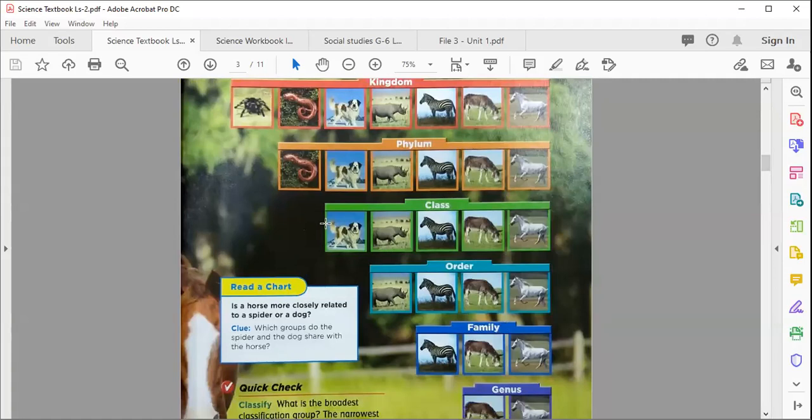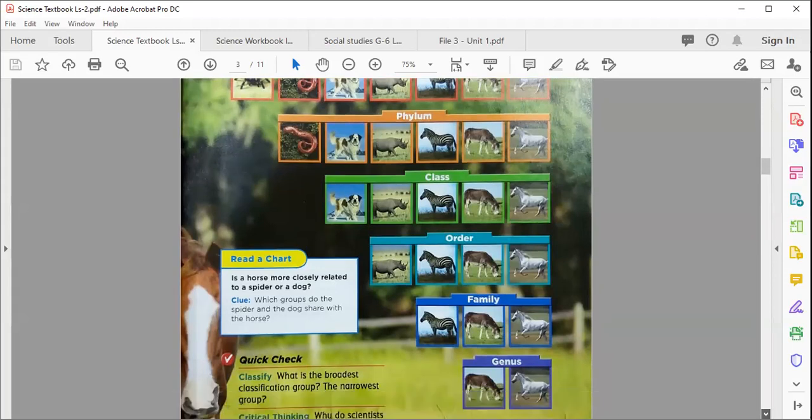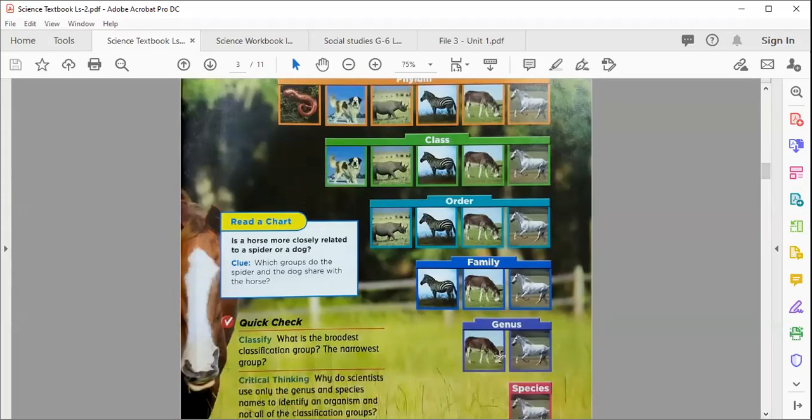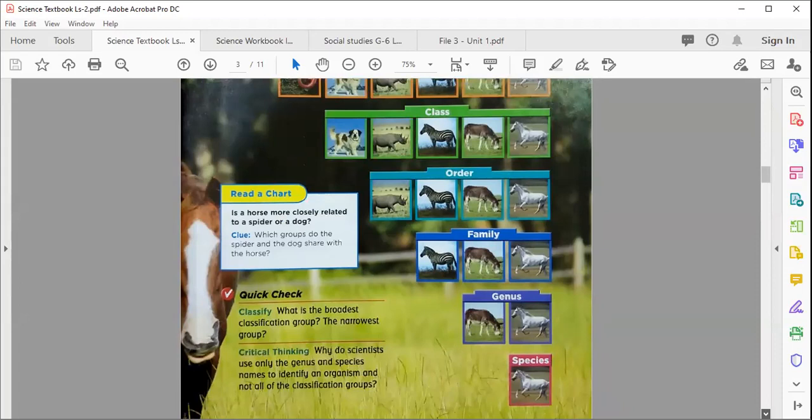You also remove the dog here, because the dog is not in the same order. After that, you move down from order to family, then you also remove this one. And here in the family, you have only these three. Then you move to the genus. In the genus, you have these two animals remaining. And in the end, you get the last as a species, that is your horse.